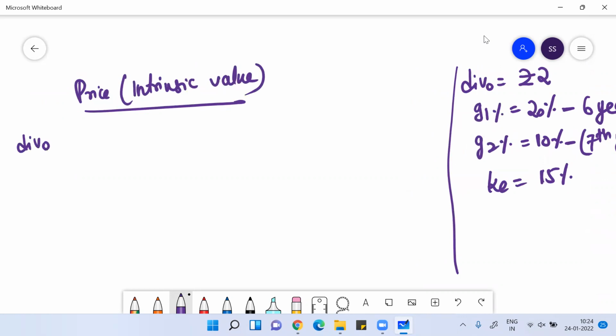So the intrinsic value under this two-stage growth rate model. Instead of writing free cash flow, I'll write dividend, because it's a cash flow, right? Ultimately, what matters is the cash flow.